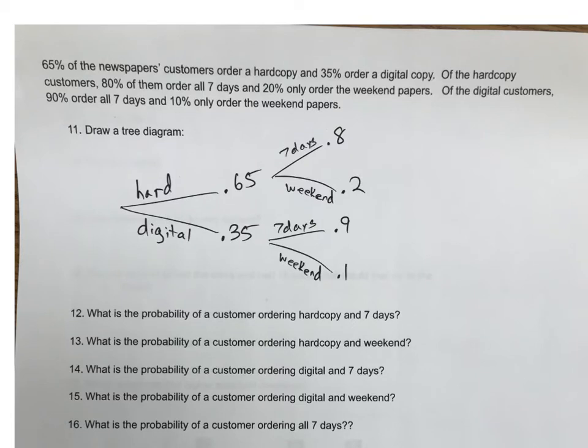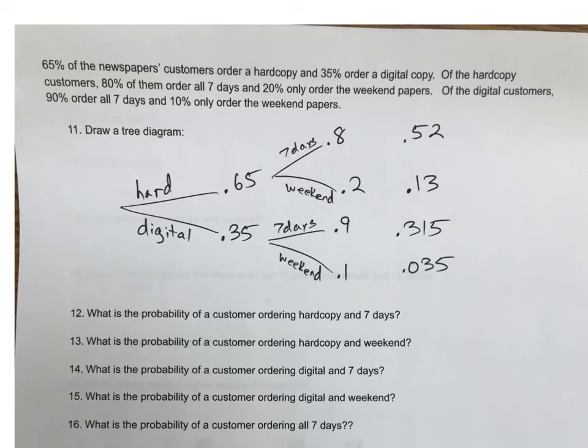So what you should do at this point is just multiply straight across, and 0.65 times 0.8 is 0.52. That would be hard copies 7 days a week. That's how you do that. And it's an "and." The probability of choosing hard copies and having it 7 days a week. That's why you're multiplying them, okay? So these are all multiplication. You multiply those out. Here are your multiplication answers if you multiply straight across.